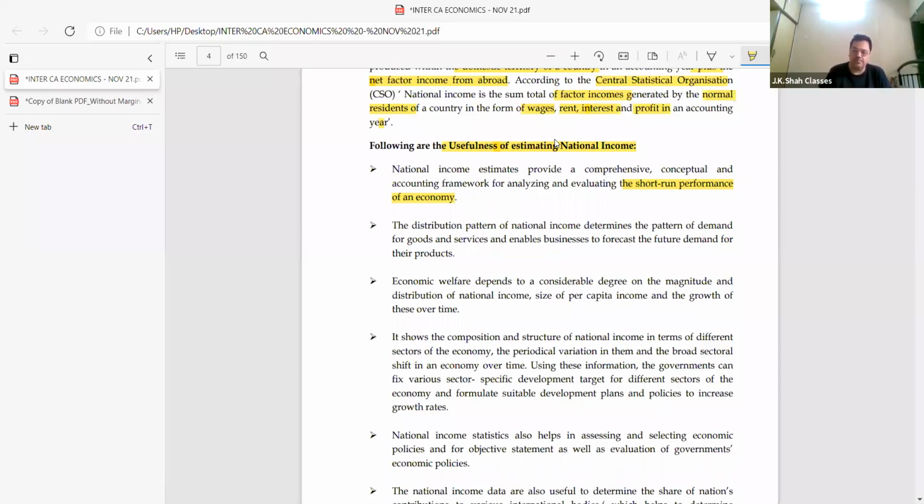Now, pay attention. The distribution pattern of national income. Oh my God, this is dangerous. The distribution pattern of national income determines the pattern of demand for goods and services. Take this example, bacha.